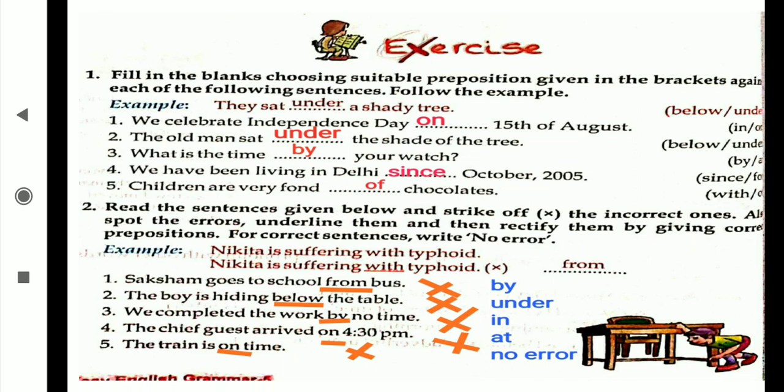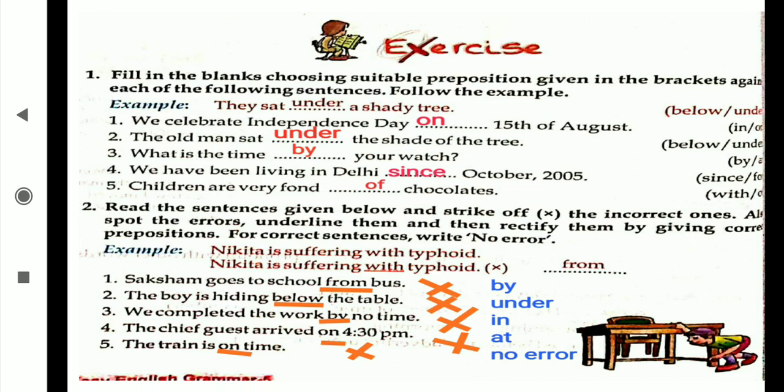Now see the question answers from your textbook. I hope that you understood all three kinds of the prepositions. In your notebook you are going to write down the definitions which are on page number 53. Okay, if the page number is different, you can see the chapter number 7's first page. On that first page, kinds of prepositions are mentioned in three categories: preposition of time, preposition of position and preposition of direction. These all three definitions you are going to write down in the notebook. Understood?